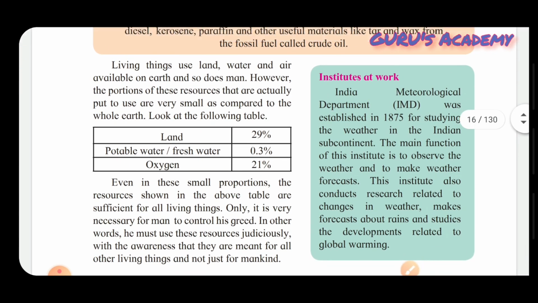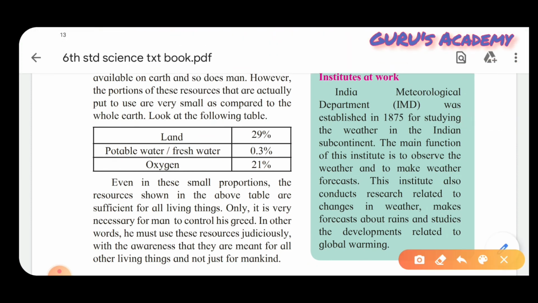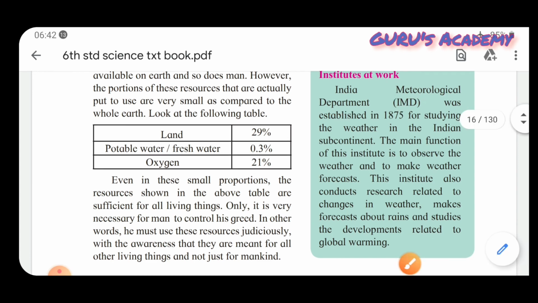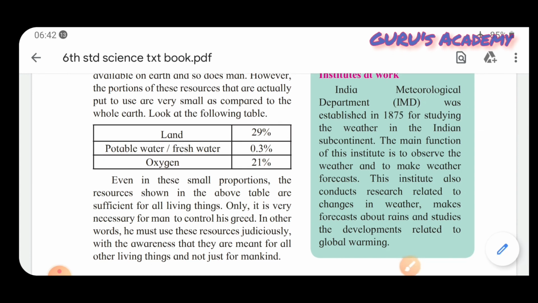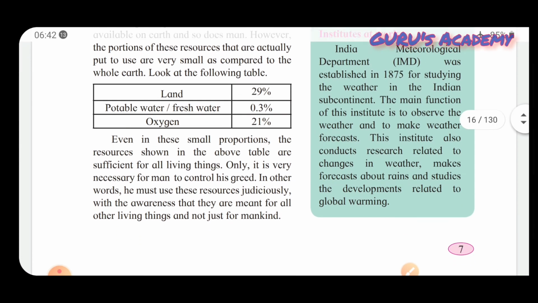Students, you all must also know that IMD, that is Indian Meteorological Department, was established in 1875 for studying the weather in the Indian subcontinent. The main function of this institute is to observe the weather and to make weather forecasts.